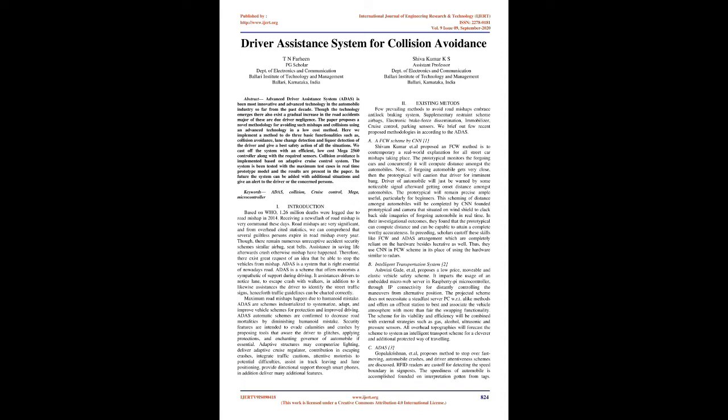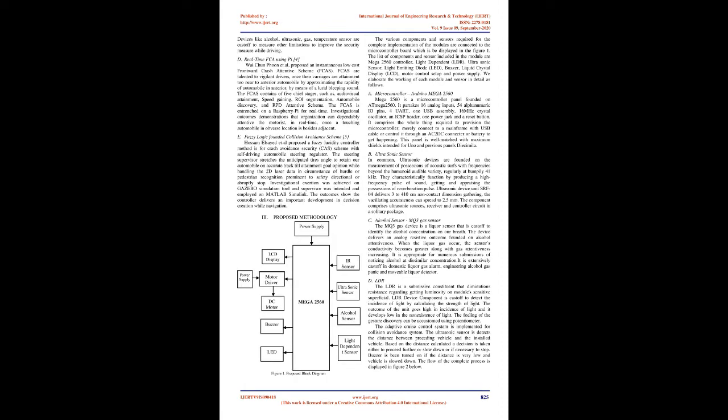2. Existing methods. A few prevailing methods to avoid road mishaps include the anti-lock braking system, supplementary restraint system airbags, electronic brake force distribution, immobilizer, cruise control, and parking sensors. We briefly outline a few recently proposed methodologies, according to the ADAS, such as AAFCW scheme by CNN.